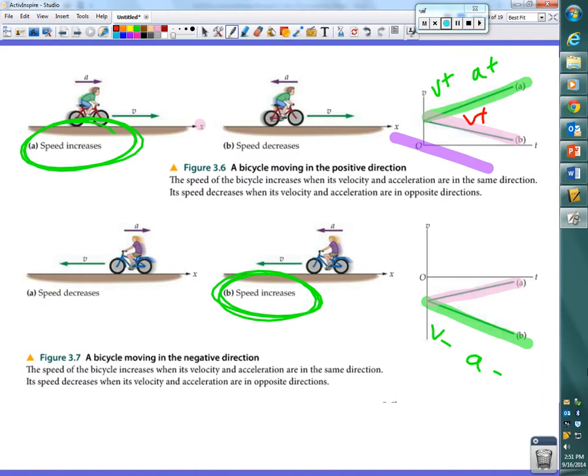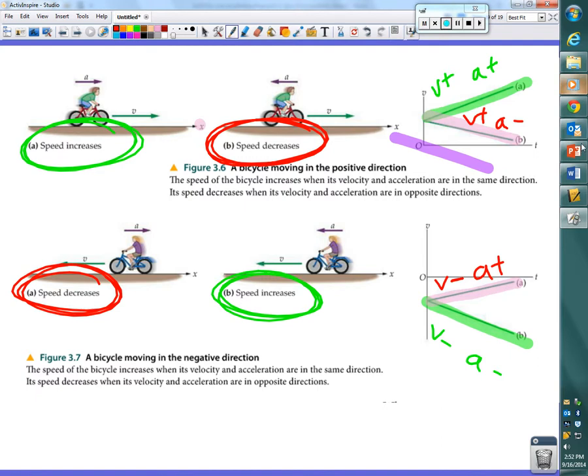Negatively. Therefore, the acceleration is negative, and it slows down. Here, these velocities are negative, but which way is the line sloping? Up. But the upward slope of this line is taking it closer and closer to what? Zero. So even though it has positive acceleration, because the velocity is negative, it slows down.